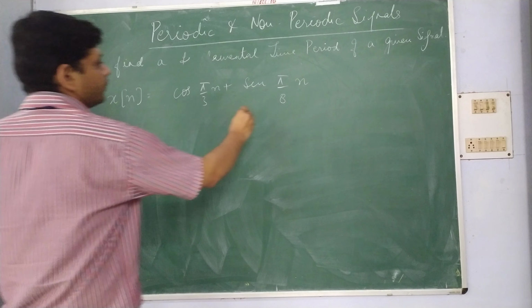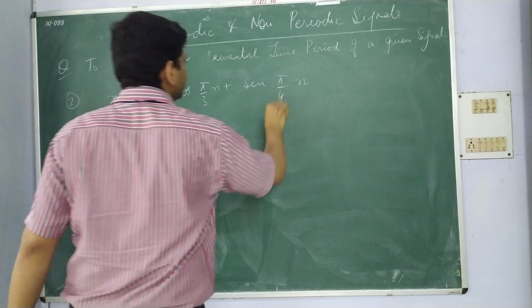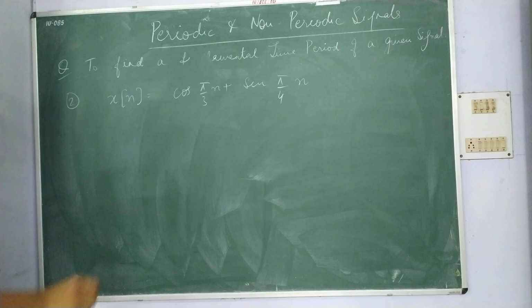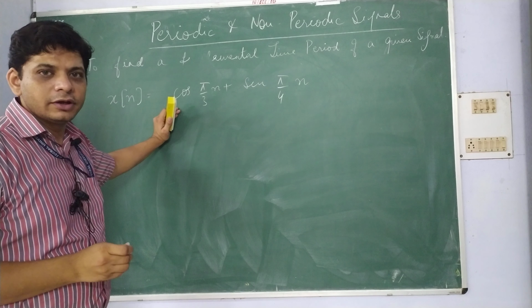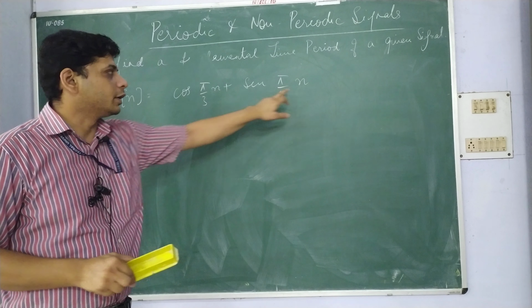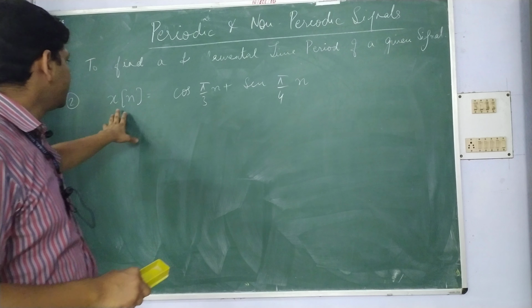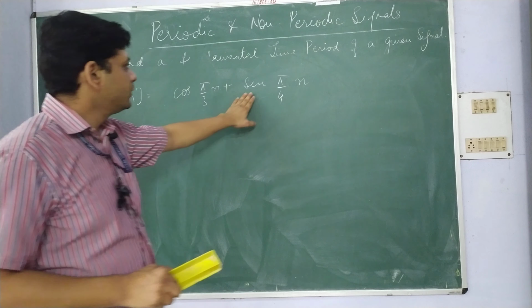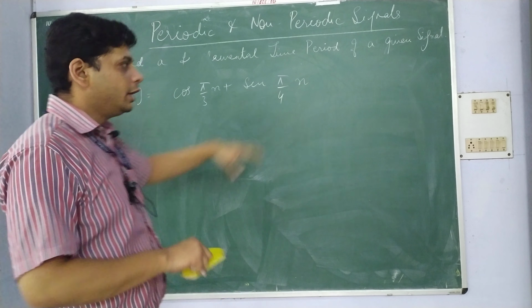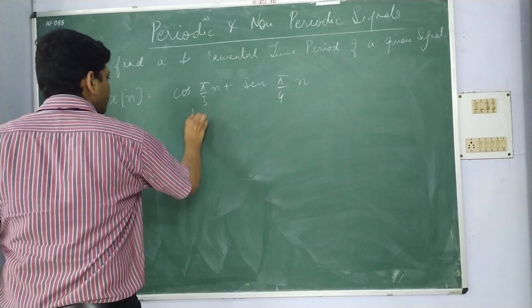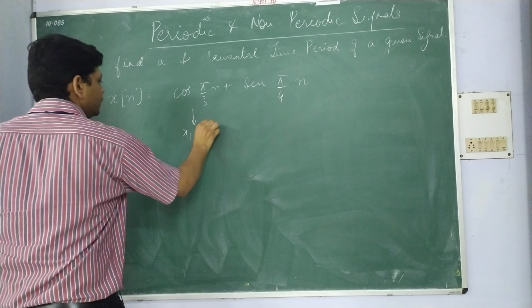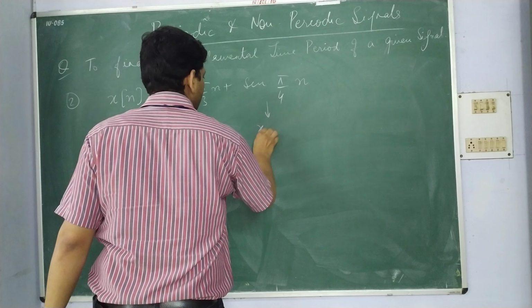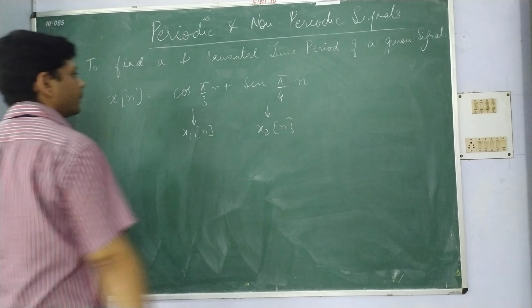Sorry, it is pi by 4. This is a discrete time signal because we have n over here. Here also we will bifurcate into x1[n] and x2[n].